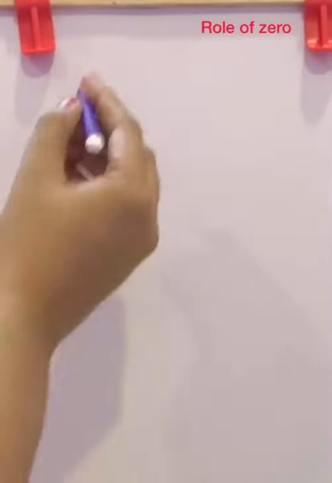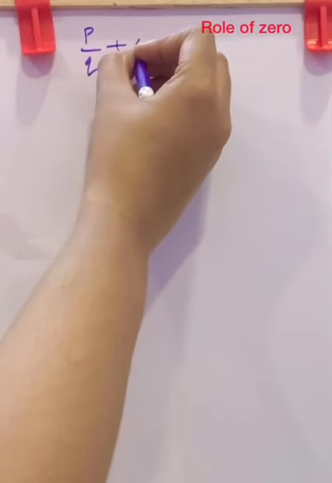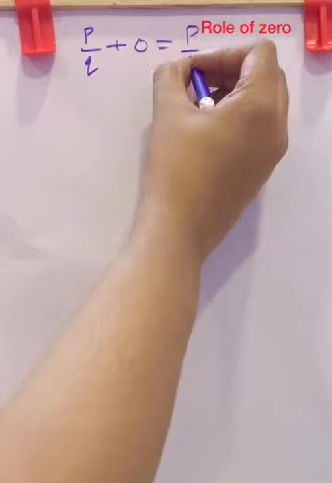Next is the role of 0. We know any number, any whole number, any natural number or any integer added to 0, we get the result as the same number. Like that, if a fraction or a rational number, that is, if P by Q form is added to 0, we'll get the same fraction.